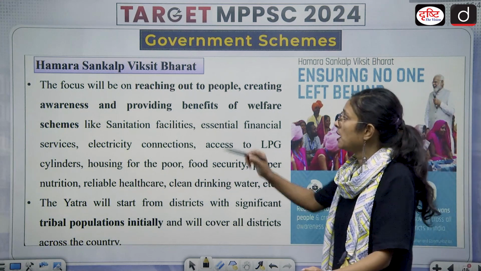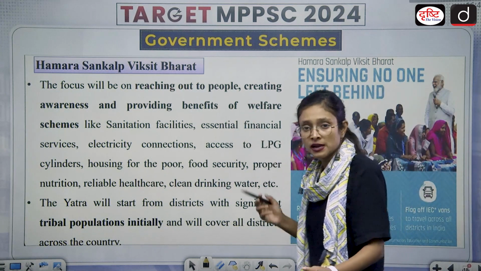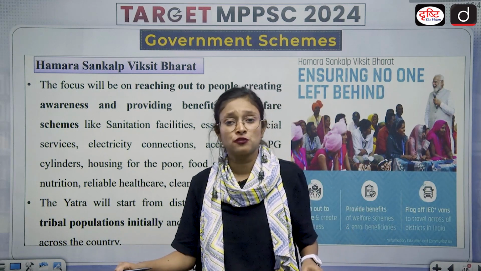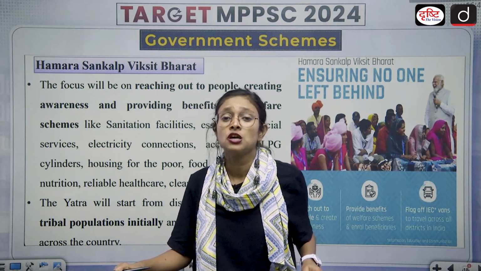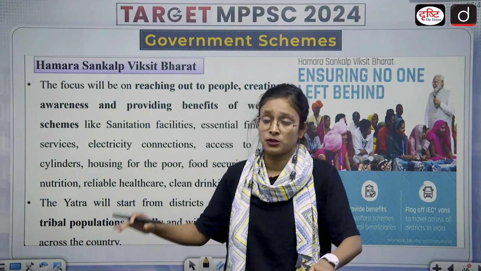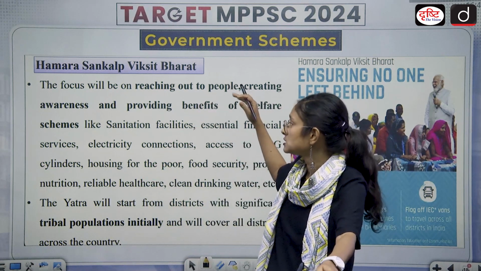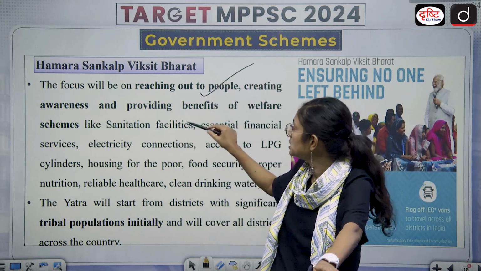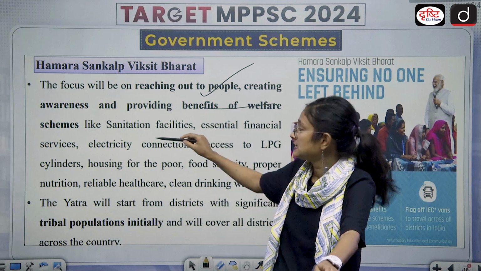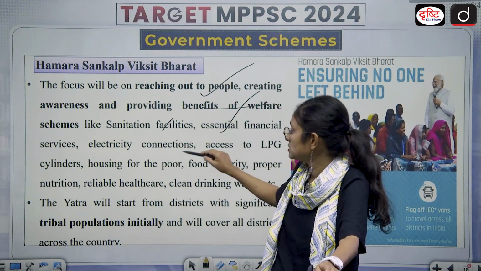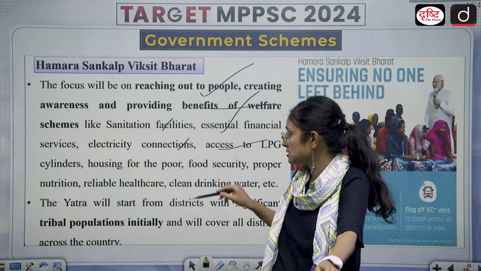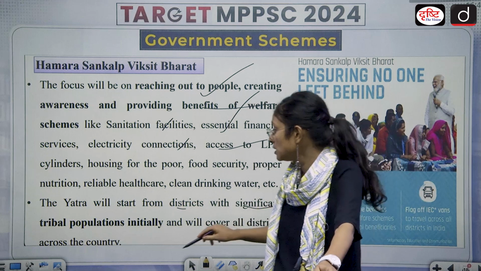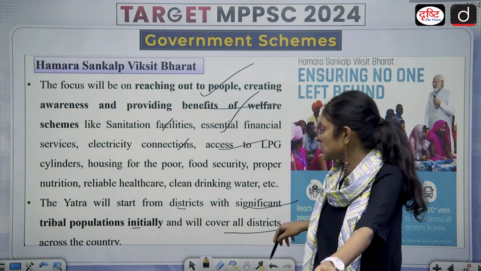The first is Hamara Sankalp Viksit Bharat. The Lok Sabha election is going on, and you often see many people saying that they are going to vote for Viksit Bharat. Many people are also questioning what Viksit Bharat is. So this particular scheme is Hamara Sankalp Viksit Bharat. The focus will be on reaching out to the people, creating awareness and providing benefits of welfare schemes like sanitation facilities, essential financial services, electricity connections, and access to LPG cylinders. And the yatra will start from districts with significant tribal population initially and will cover districts across the country.